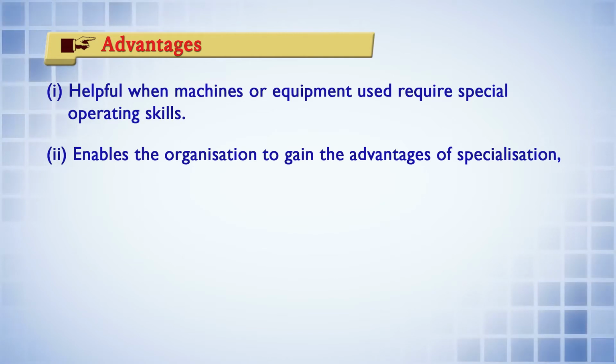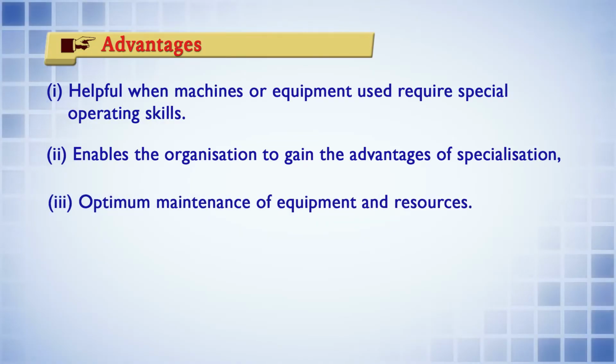Obviously, the weaving work and the labor performing that work are together, so the person carrying out that work becomes specialized in weaving activities. Similarly, the person involved in the dyeing process gets a specialization in dyeing activities. Next, optimum maintenance of equipment and resources.